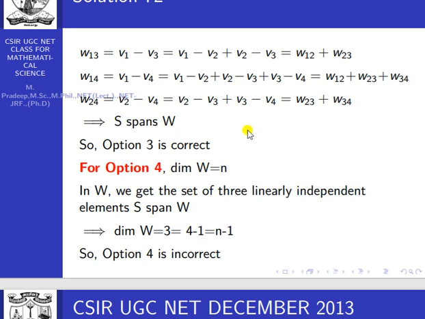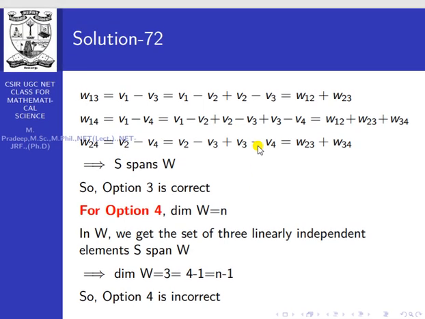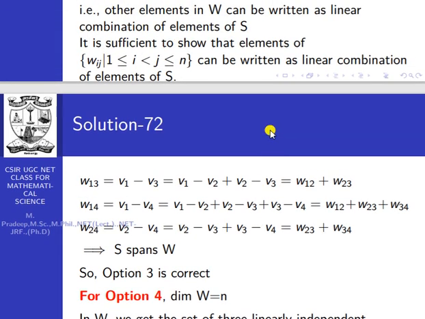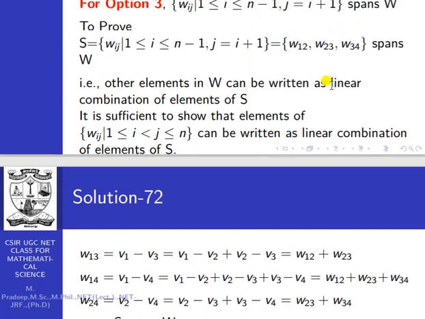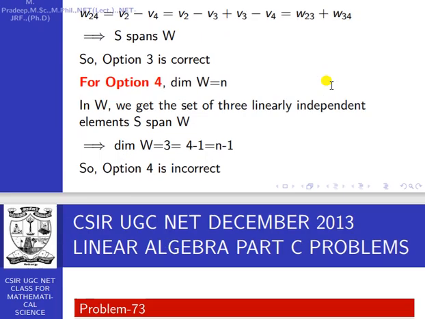Okay. The final one, option 4. That means they ask whether dimension of W equal to n. So dimension of W is not equal to n because of the previous option. W spans only these 3 elements. In the previous option, W spans only these 3 elements. From this, what is the conclusion? These 3 elements are linearly independent. In W, we get a set of 3 linearly independent elements. S spans W. From this, what is the conclusion? Dimension of W equal to 3.